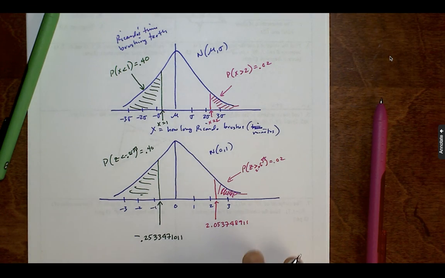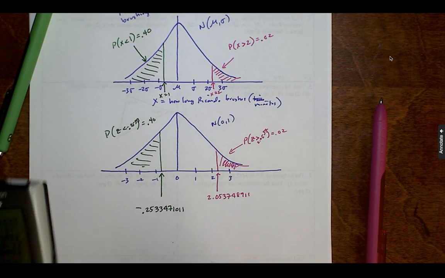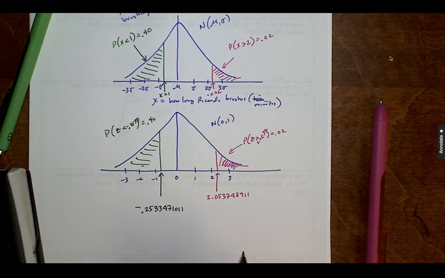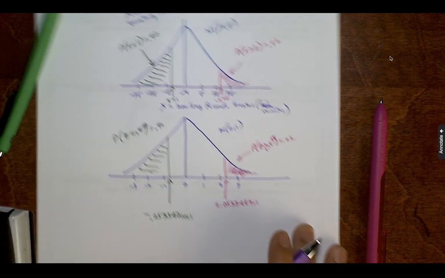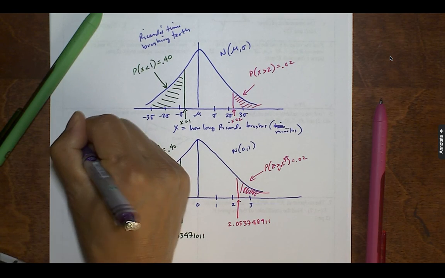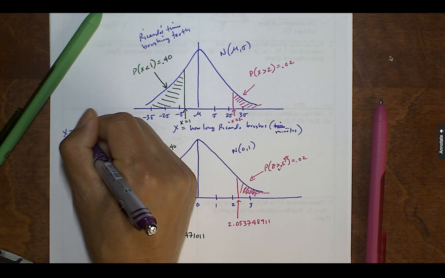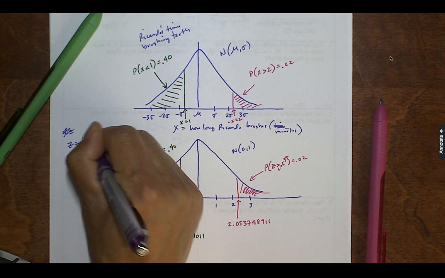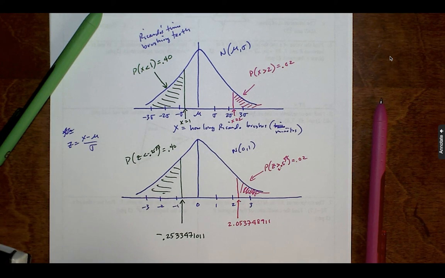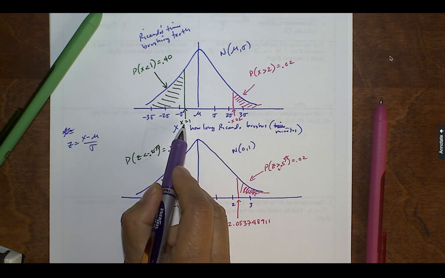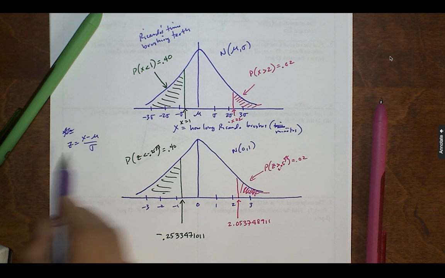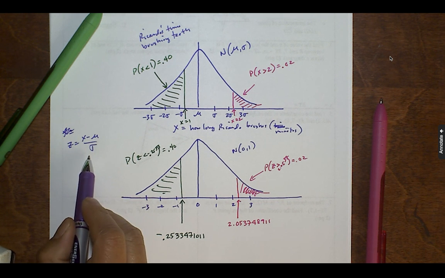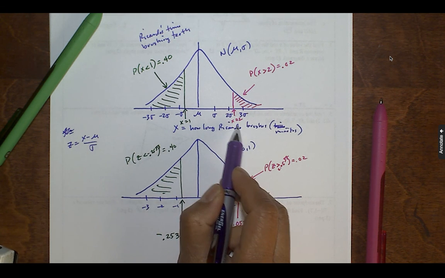What's the linear equation we're going to use? When we're standardizing in general, z is equal to x minus mu over sigma. I have an x value right here and its corresponding z value, so I have 2 variables I'm solving for, but I have a second equation over here.